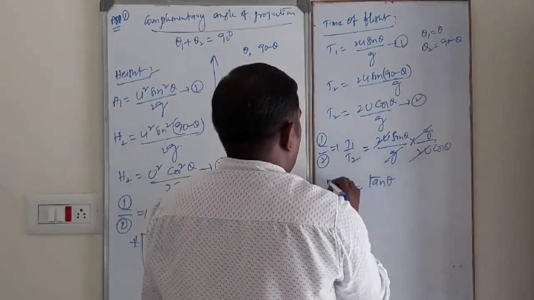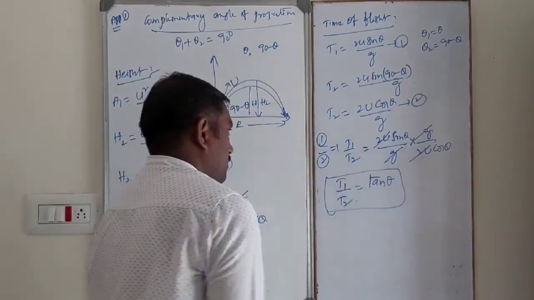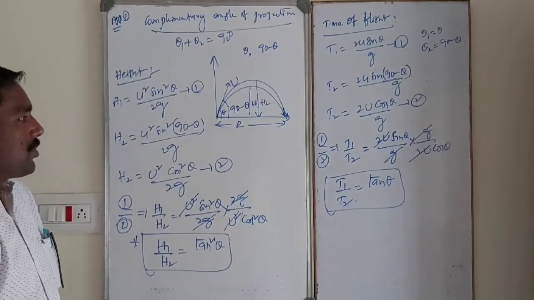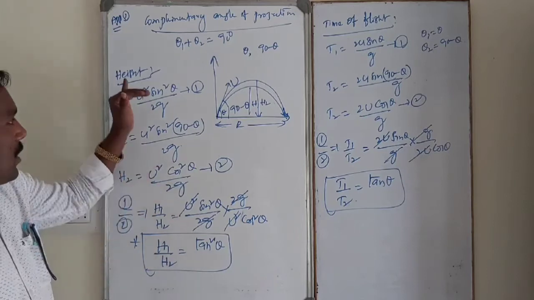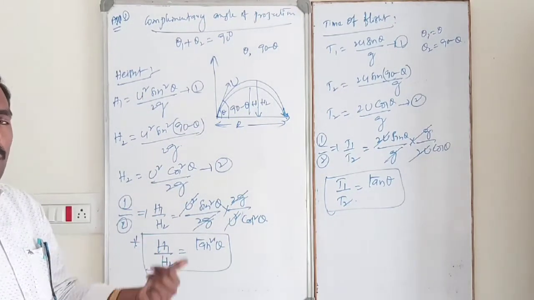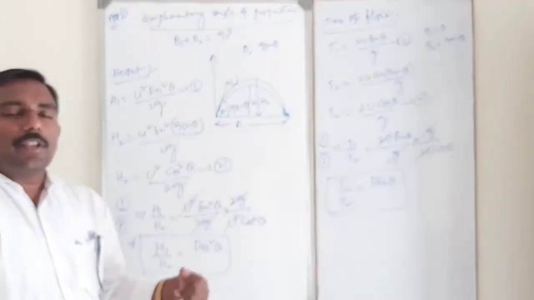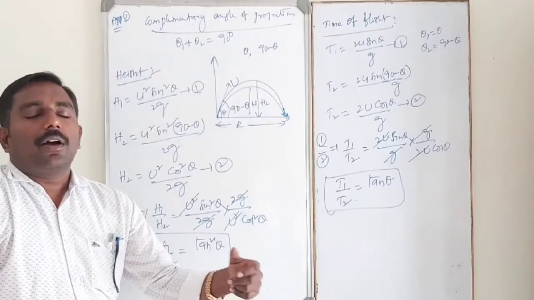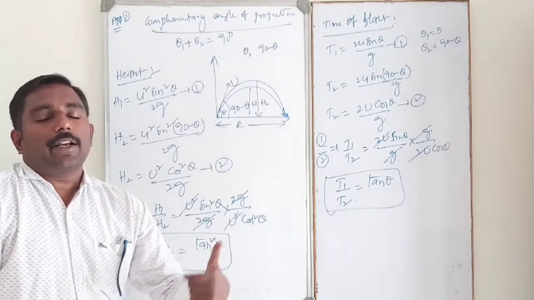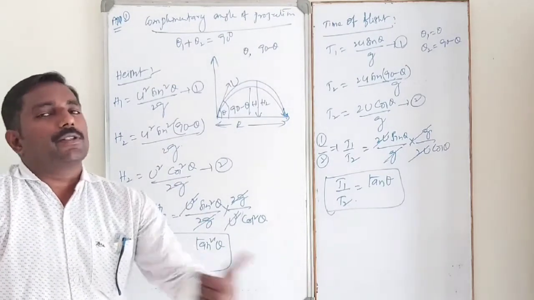Tan theta. So in case of complementary angles of projection, first of all we calculate the ranges. Ranges are equal whenever the body is projected at 30 degrees or 60 degrees, that is, the first is theta and the second is 90 minus theta.